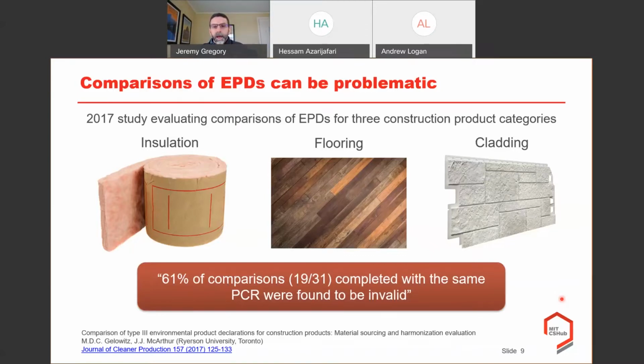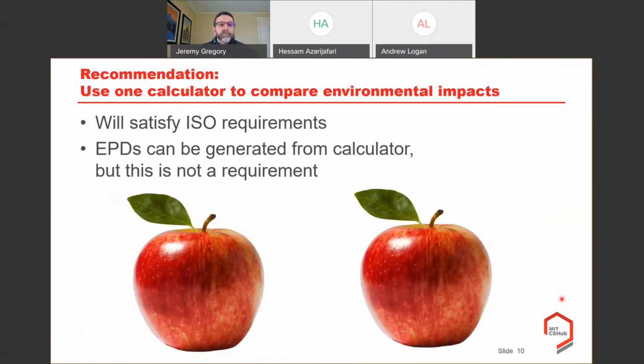So, to sum up this portion about what it means to compare environmental impacts and make sure we're comparing apples to apples, our recommendation is to basically use one calculator. If you create one calculator and then are always running environmental impacts of products using that calculator, you'll satisfy those ISO requirements, and that's the priority for us.